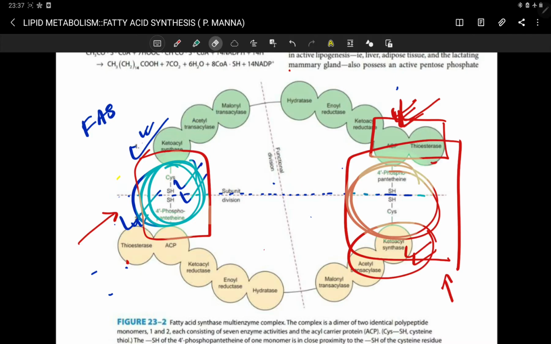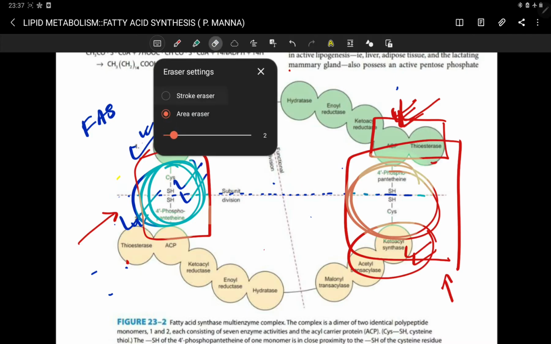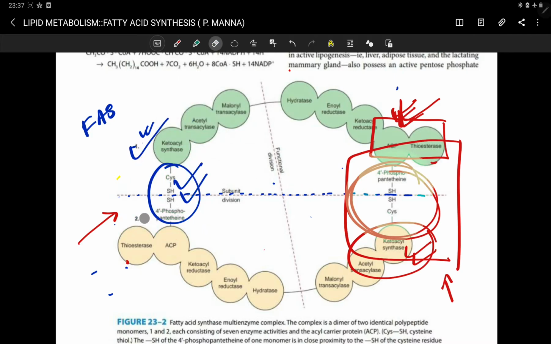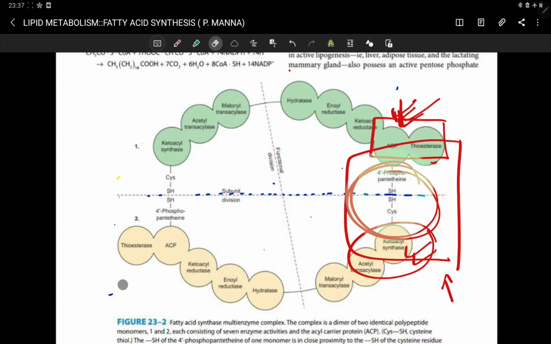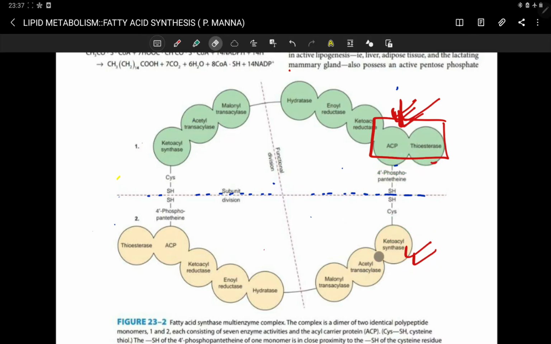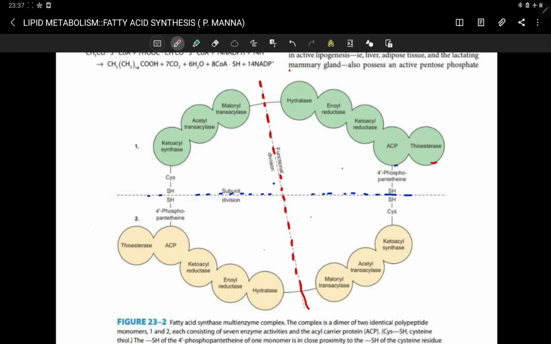Now you can see here, I'm erasing everything. This vertical line, not actually proper vertical, is dividing this enzyme complex into two separate functional units.